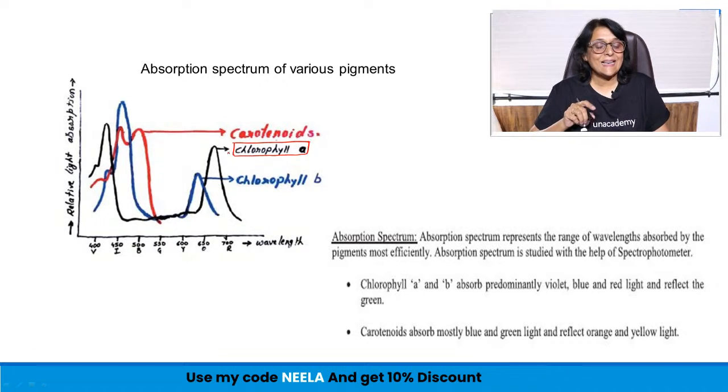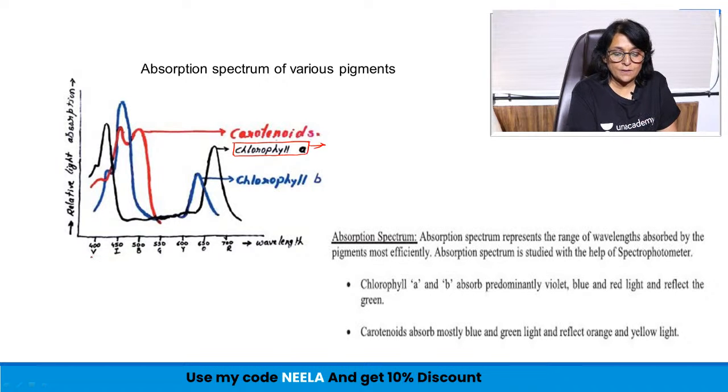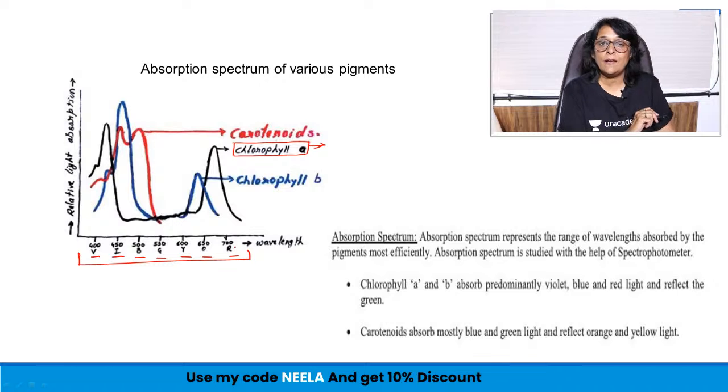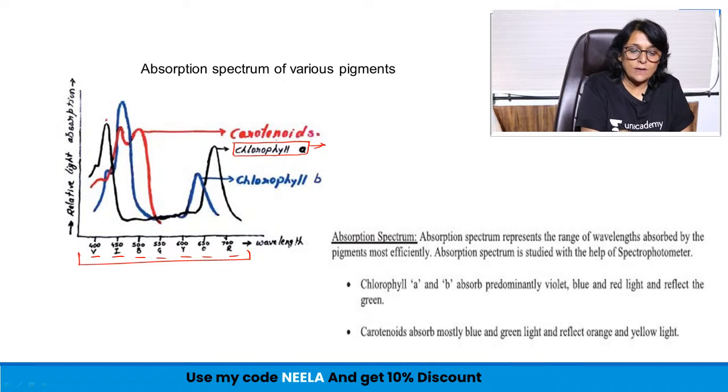So this black line which is seen here is the absorption of chlorophyll A, and I have written this VIBGYOR here. This is that visible wavelength, and when this chlorophyll A is extracted from the leaves, only chlorophyll A, and when we place it in the spectrophotometer, we find out that there are 2 places where that particular wavelength is absorbed. So here is one peak and here is another.